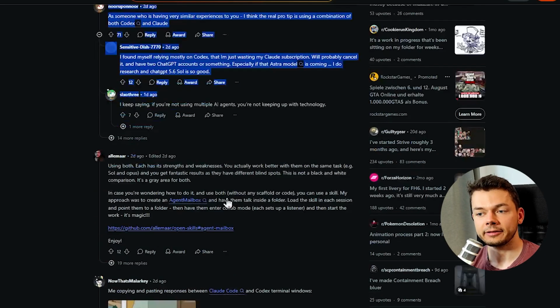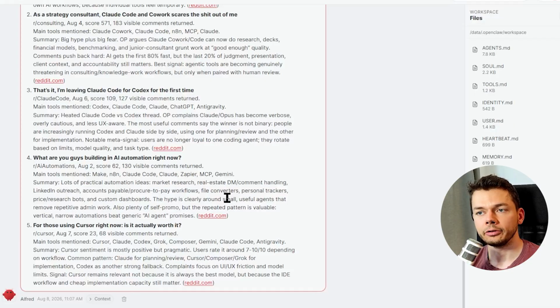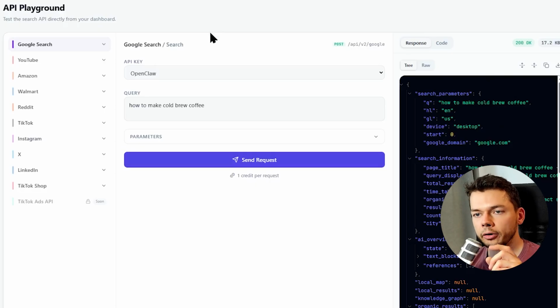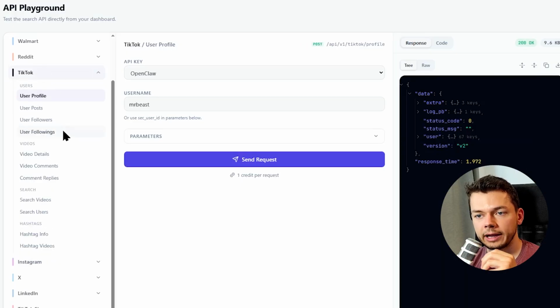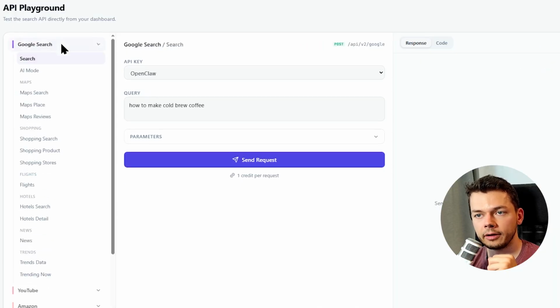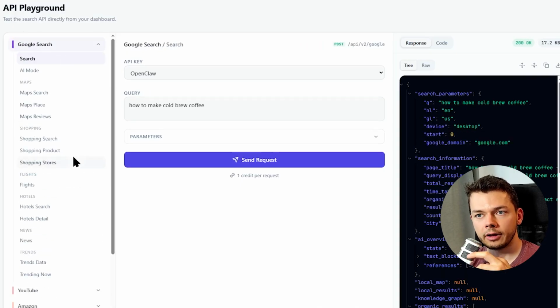It can even access the comments in the thread, which you can't do with a regular web search because your agent will be blocked. There are a lot of different endpoints for different platforms. For example, we can search Instagram, we can search for posts, replies, engagement, we can search the same stuff on TikTok, Google, so many different options, all through a single API. We will try out a few more of them, so keep watching to the end.